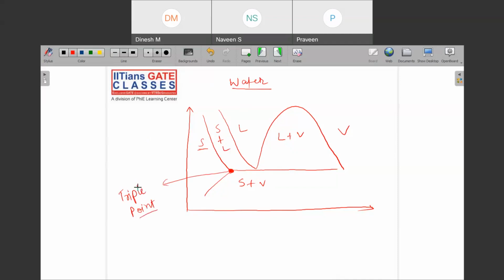Now, most of the time what we are worried about is the liquid, liquid plus vapor region, and vapor region. Why? Because when you are working with turbines, with the Rankine cycle, which is used in turbines, we are mostly using the liquid and liquid plus vapor region. Why are we not worried about the solid region? Because the solid region is of no use. We cannot take work out of solid regions.